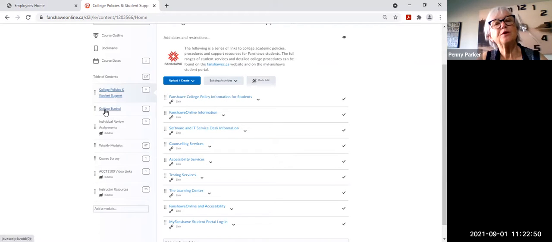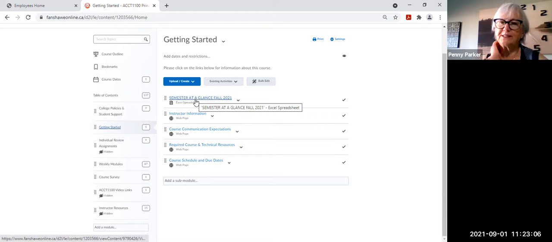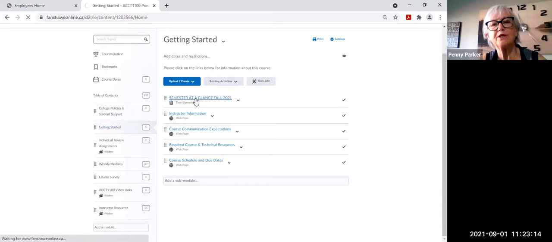Finally, or not finally, but the next link that we have here is called Getting Started. And this again has valuable information for you that you should make sure that you know where it is and how to access. The first document is the one I was referring to. It's more of a detailed picture, if you will, of the course. So we call it a semester at a glance document.